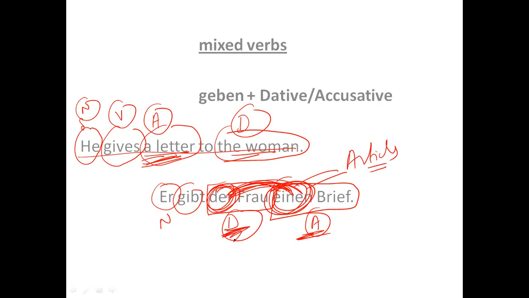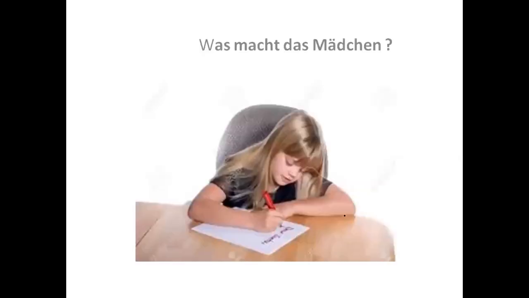But you just need to focus on that. Okay, this is dative, this is accusative. For example, here, was macht das Mädchen? What the girl is doing. So the girl is writing a letter or a paper. The girl is doing homework, or the girl is writing. Let's take the girl is writing a book, or the girl is writing a letter, right? So the girl is writing a letter to her father.